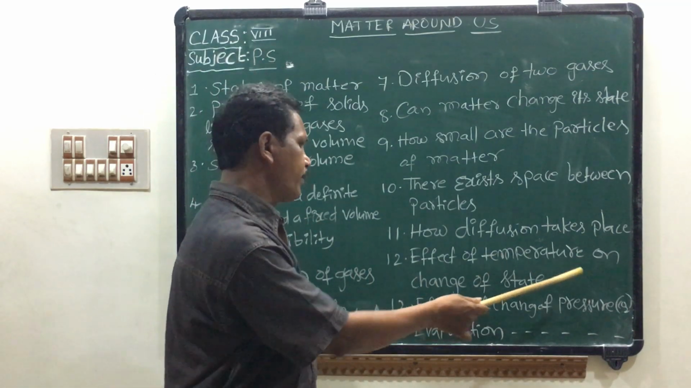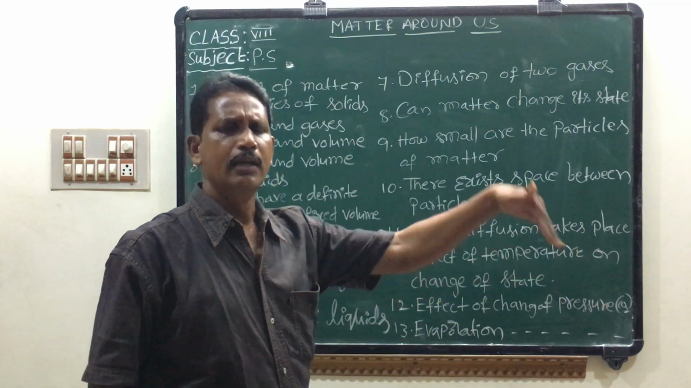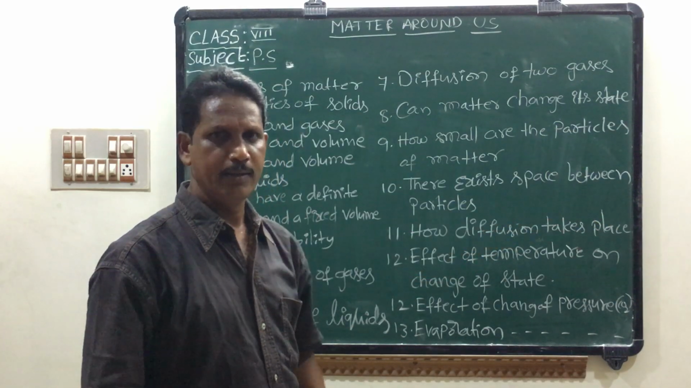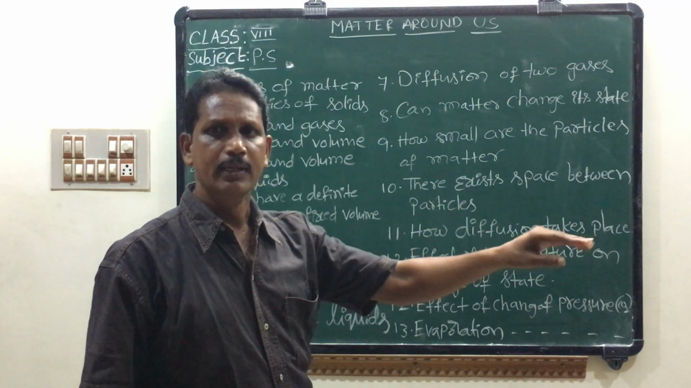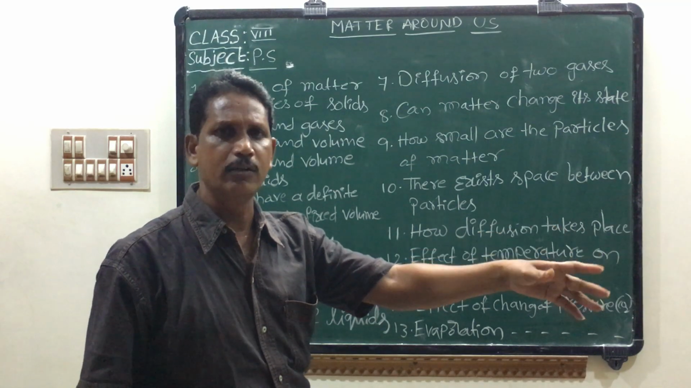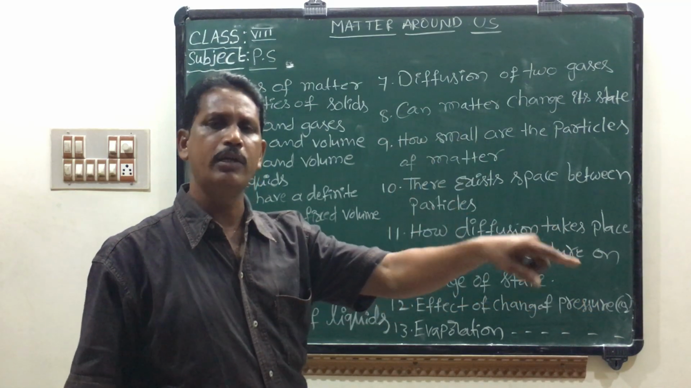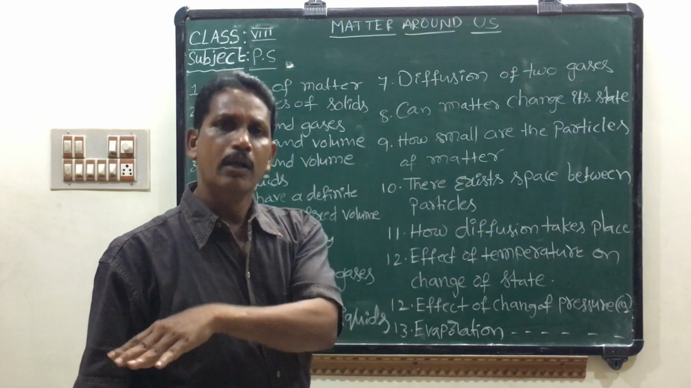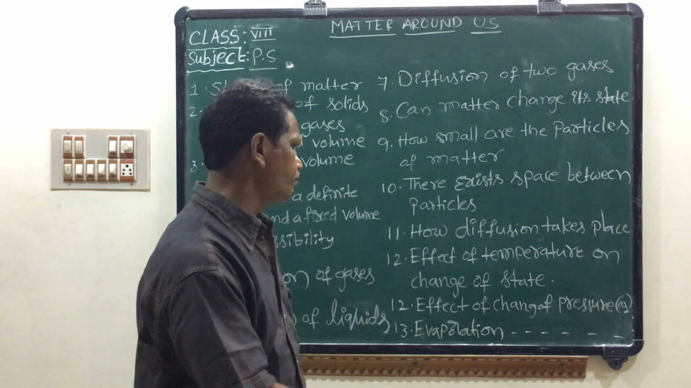Effect of temperature on change of state. Solid state converts into liquid state, which converts into gaseous or vapor state. Solid converted into liquid is called fusion. Liquid converted into vapor or gaseous state is called vaporization. 1 gram of solid converted into liquid is the latent heat of fusion. 1 gram of liquid converted into gaseous or vapor state is the latent heat of vaporization.